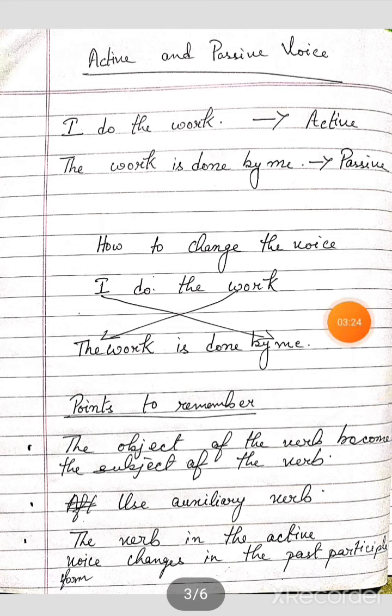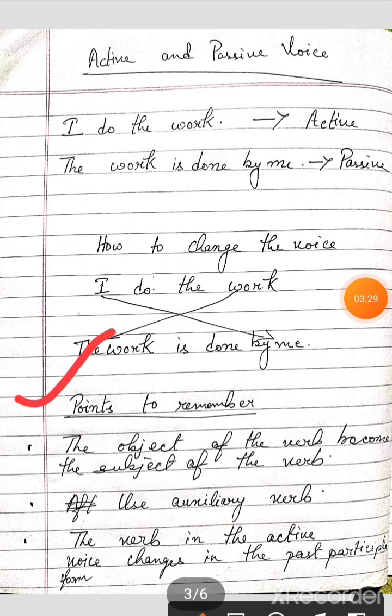Now let's discuss some points which are important, and we need to keep these points in our mind. The object of the verb becomes the subject of the verb in passive voice. So this was the object of this verb, right? And this will become the subject of the verb. Then use auxiliary verb. After that we will use auxiliary verb according to the person. If it is plural, then we will use are. If it is first person, we will use am. This way we will use auxiliary after that.